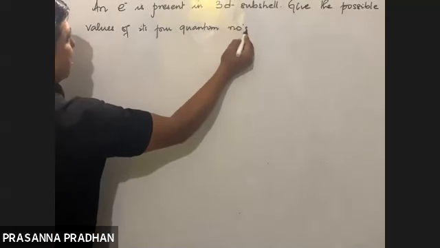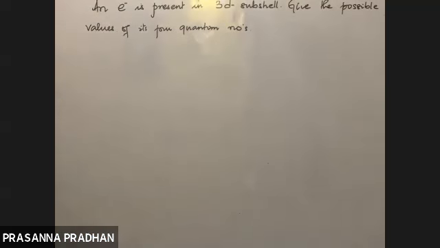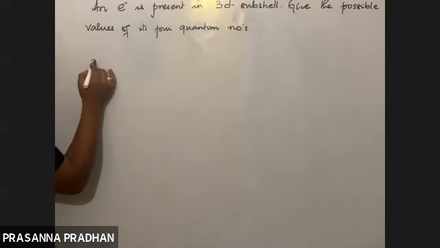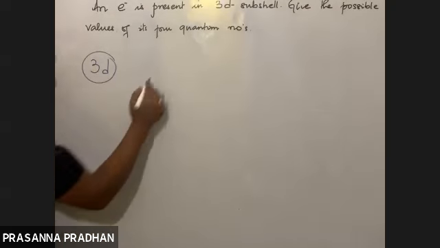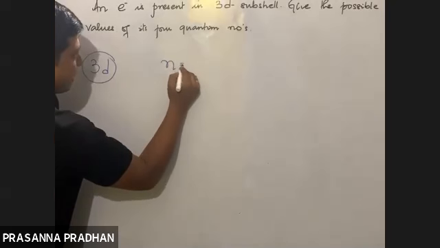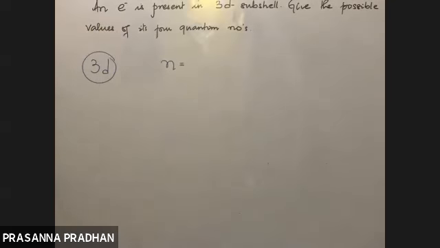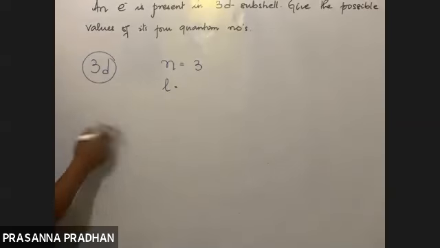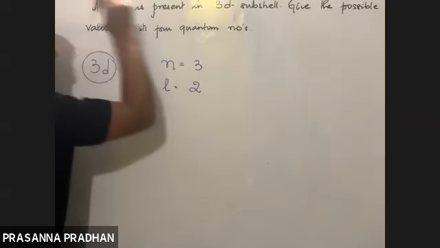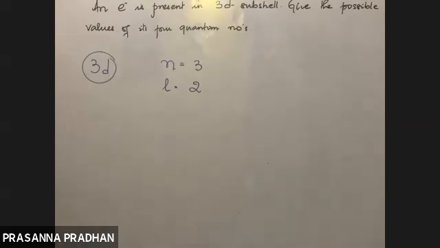Okay, an electron is present in 3D subshell. Give the possible values of its 4 quantum numbers. So let us start. What is the value of n then? 3. Yes, it's present in third shell. Very good. L, it is present in D means 0, 1, 2, SPD. So the value of L is 2. D subshell means the value of L is 2.